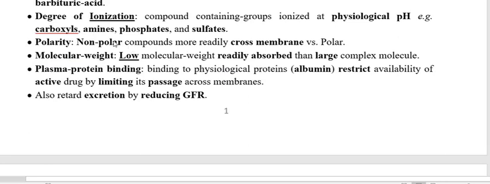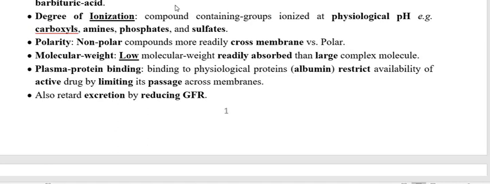Now the same is the polarity. If a drug is more polar, that means more ionization, less absorption, less bioavailability. If a drug or toxicant is non-polar, less ionization and less property to cross the membrane, and therefore less absorbability, less bioavailability and less toxicity when you compare with the polar compound.